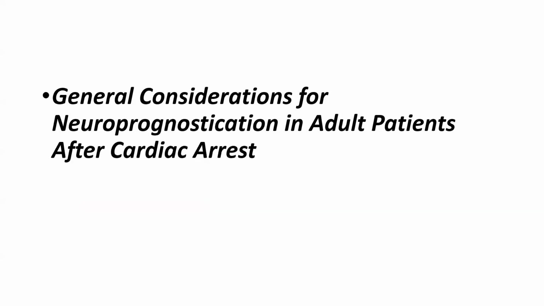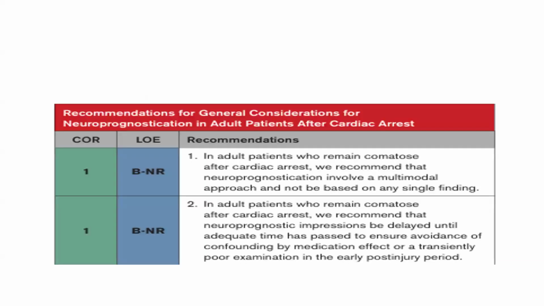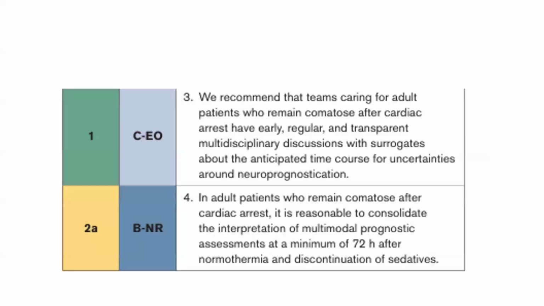Now about the general considerations for neuroprognostication in adult patients after cardiac arrest. If the patient has had cardiac arrest and has achieved ROSC, then one of the most important factors is neuroprognostication, because the entire course of the ICU stay and hospital stay depends on it. So, how to perform this neuroprognostication?